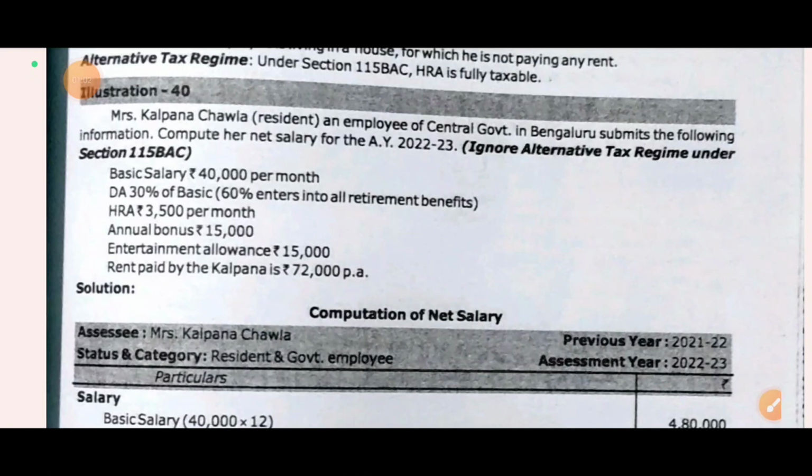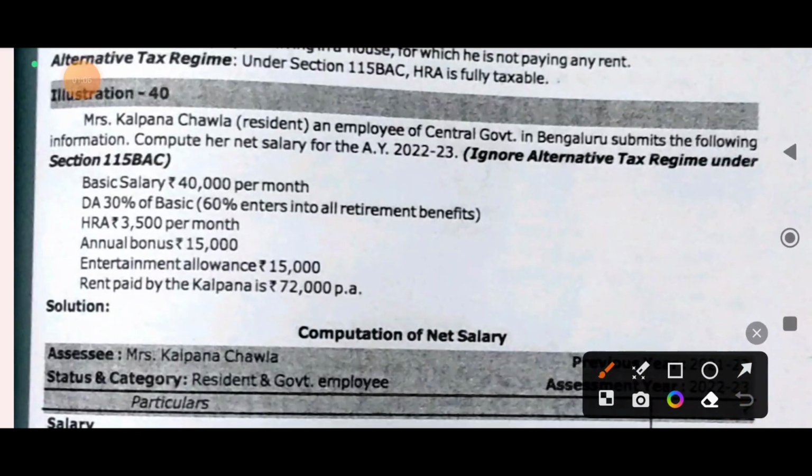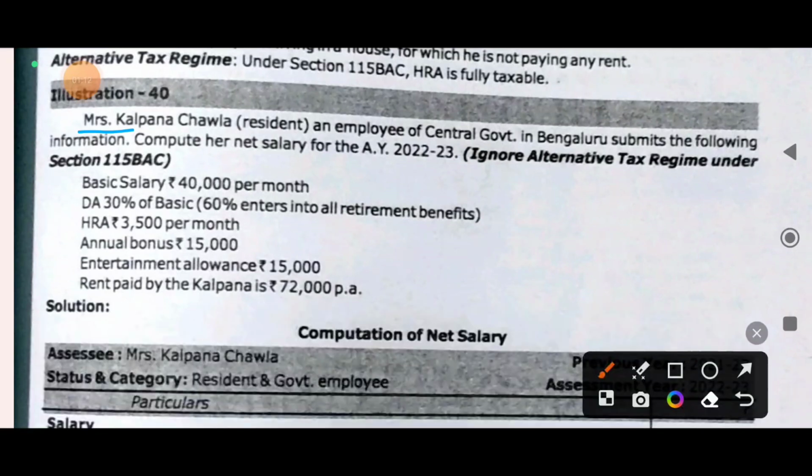Here one question is there. Mrs. Kalpana Chawla, resident, an employee of central government in Bengaluru, submits the following information.